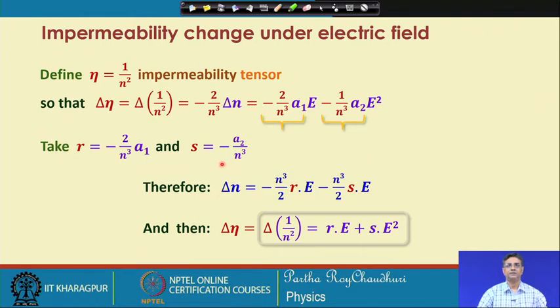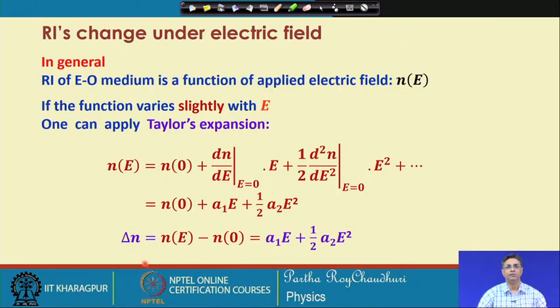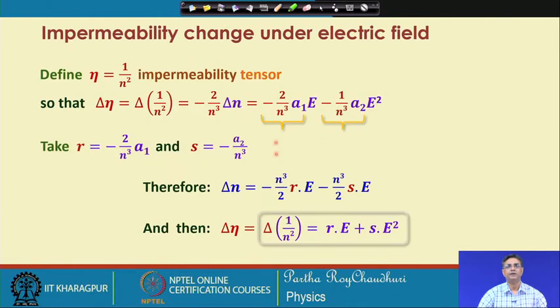Because I will pick up the delta n value from here and put it here, then if I substitute for the quantity twice n cube a 1 as r and the other quantity as s, you can write delta eta, that is the change in the impermeability, equal to r into E plus s into E square. So, you see that the impermeability change is a superposition of the field-dependent and the square-of-the-field-dependent terms.